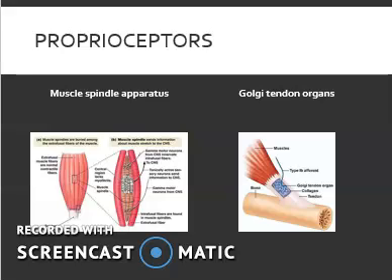Reciprocal inhibition sends sensory information to the brain to keep it updated. The other proprioceptor is called the Golgi tendon organ.